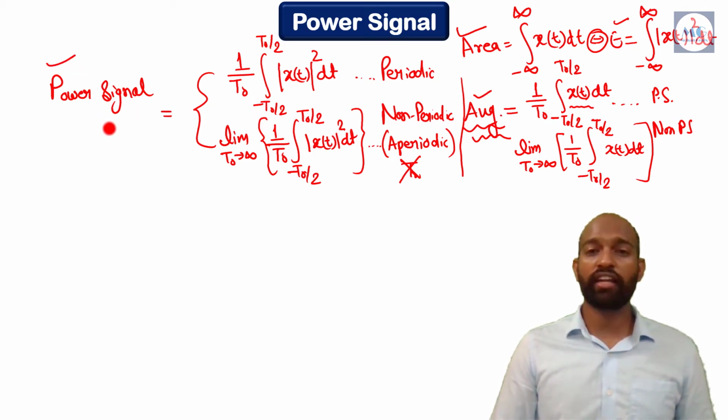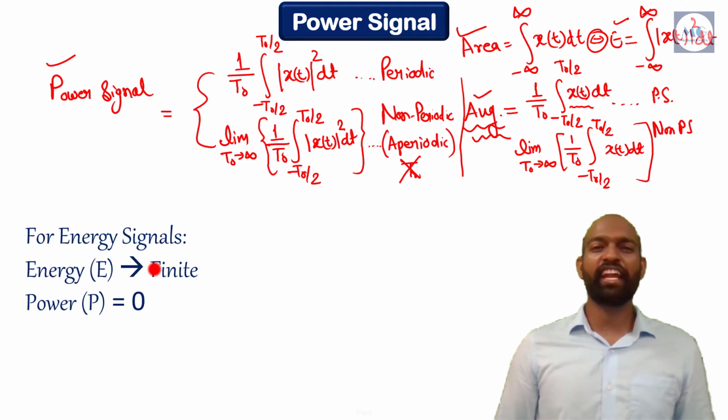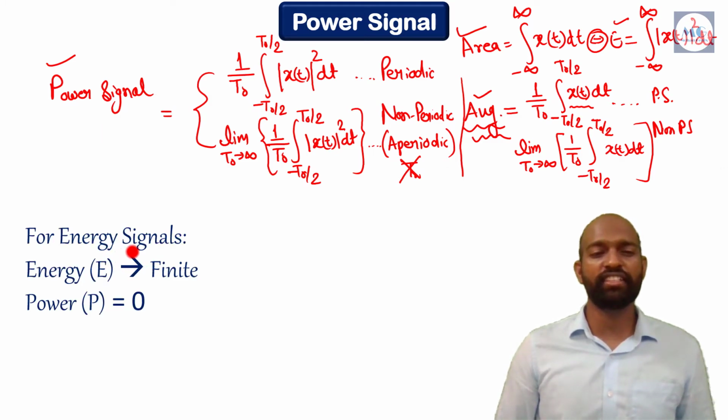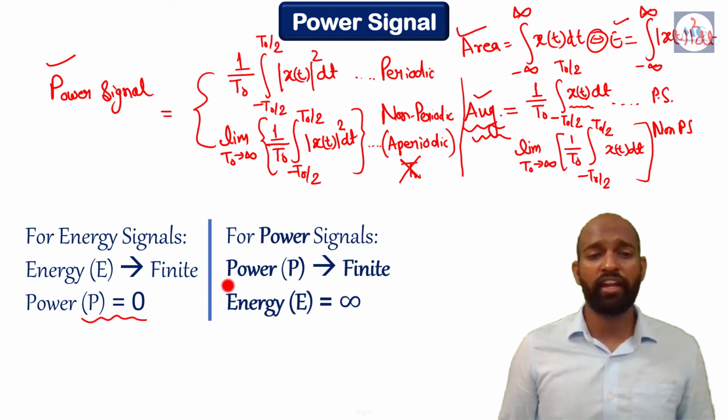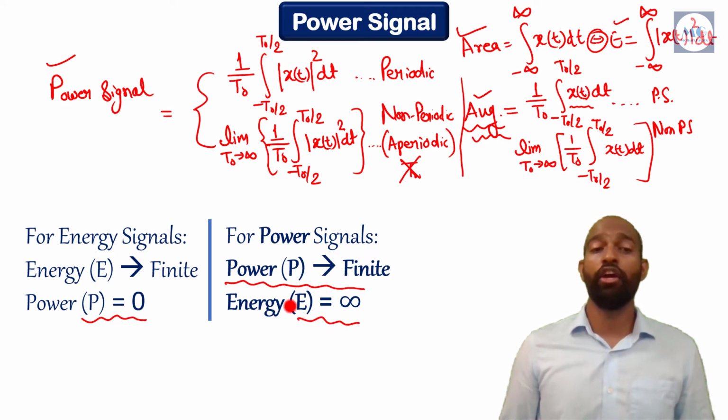So these are the concepts you should always remember. As we already studied in energy signal, for any energy signal, energy is finite but power is zero. For power signal, power is no doubt finite but energy will be infinite. You remember these two points? These will help you in your exams.